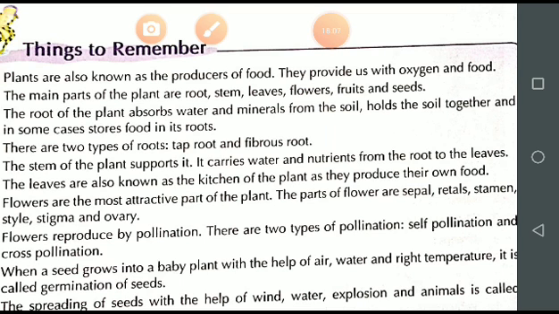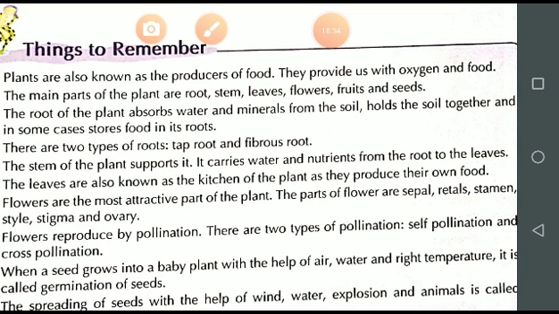And plants are also known as producers of food. It means that plants can prepare their own food, and the process by which plants prepare their own food is known as photosynthesis, which I just explained to you in the keywords.